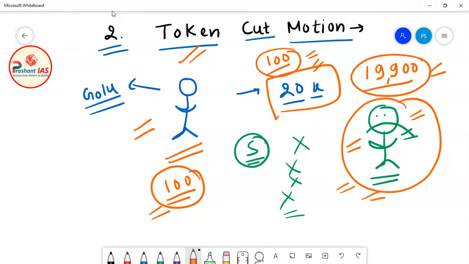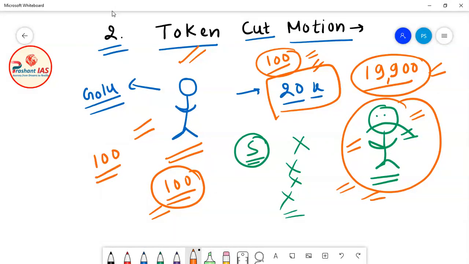In this way the father is scolding Golu. In this way the father is giving a signal that go to coaching regularly, otherwise I can take some big action against you. So here what is happening is that the father is only cutting 100 rupees from the entire amount.